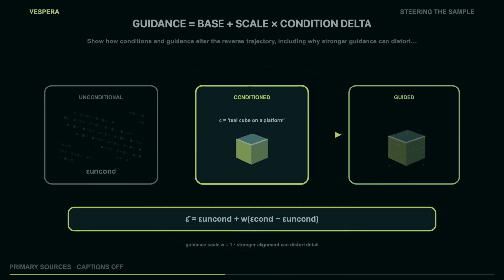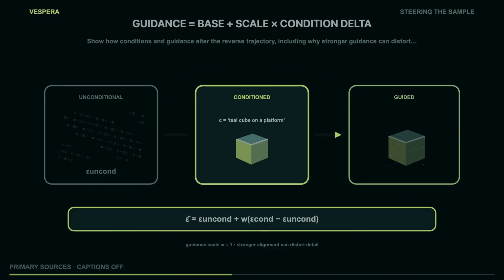A model can learn to denoise without text, but a useful generator usually needs a steering signal. The condition C might be a caption, an image, a class label, a depth map, an edge map, a first frame, or another latent. The condition does not replace the noisy state. It changes which reverse directions are considered plausible. Text-to-image systems often use cross-attention. One stream represents the noisy visual tokens. Another represents the text tokens. Attention creates links between them. A word such as lime cube can influence the visual features that decide shape and color, while long shadow can influence geometry and lighting. This is not a guarantee that every word receives a pixel-perfect appointment. It is a learned coupling between condition tokens and denoising features.